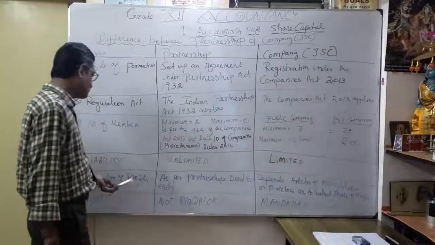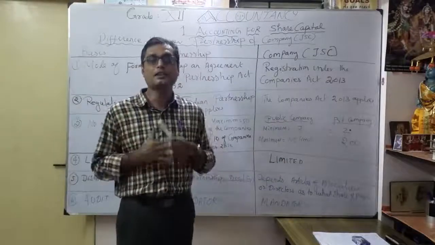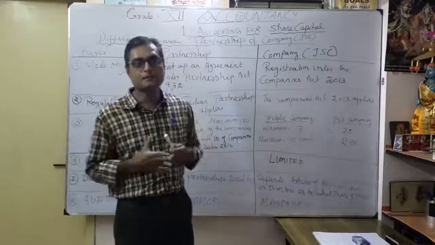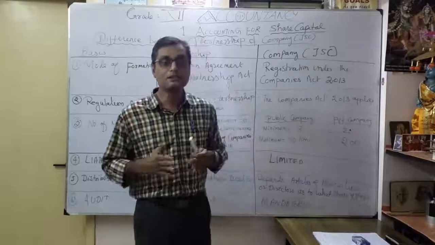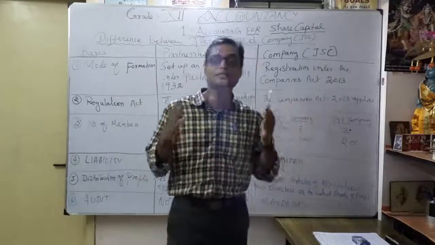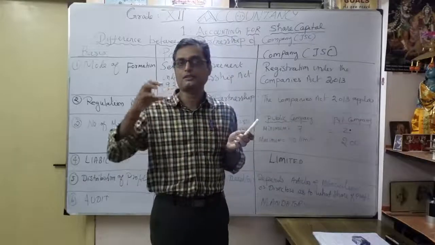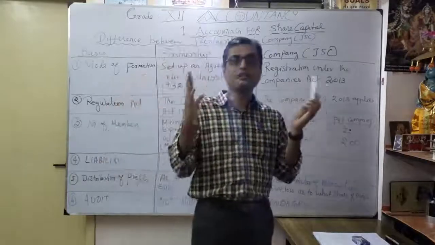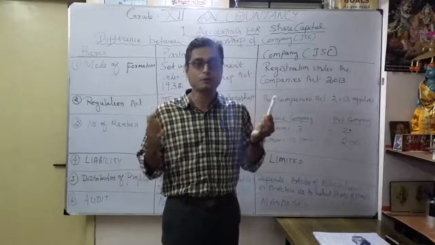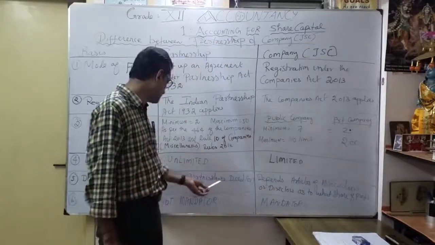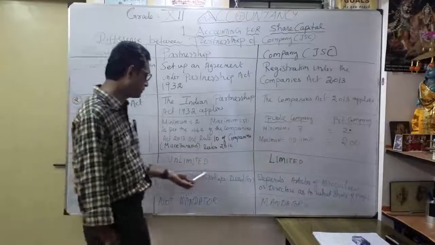Thereafter, see distribution of profits. Suppose you are running a partnership, how do the partners enjoy profit? How will they share the profits? They should mention it in the agreement. What is the percentage of profit? Suppose there are 2 or 3 or more partners. What is the sharing, whether 20%, then 60%, likewise, or according to their capital contribution. Correct. So that's how they are going to share the profits. They must mention it in the partnership deed. That is very important. They must mention the distribution of profit as per the partnership deed.